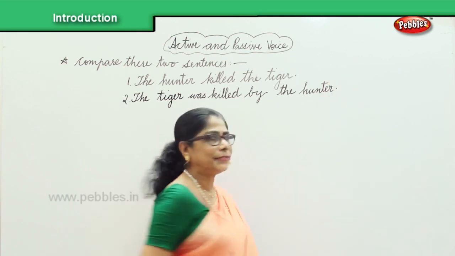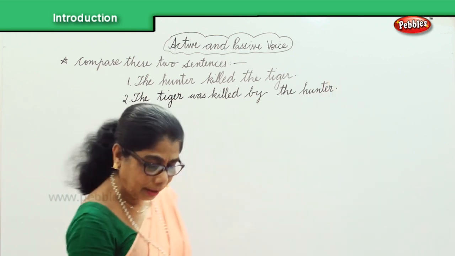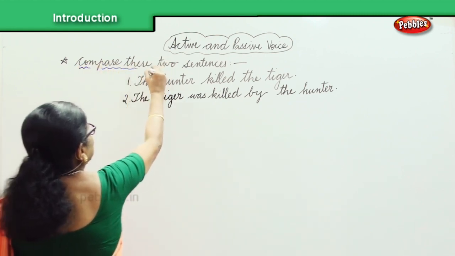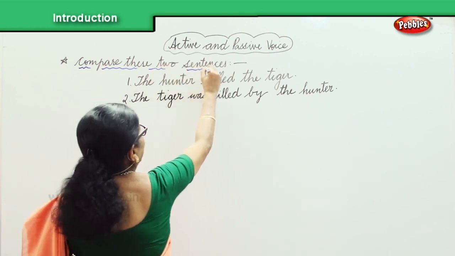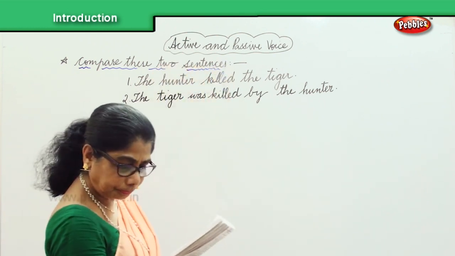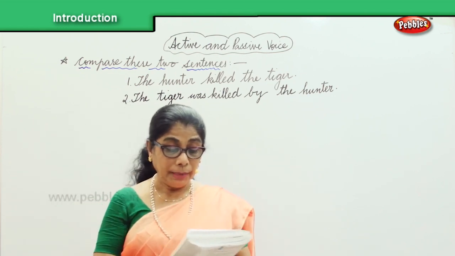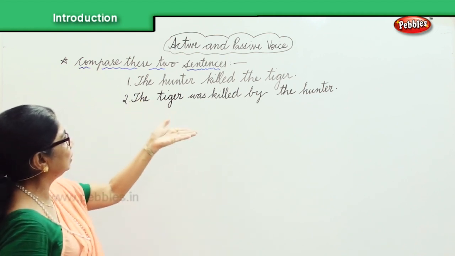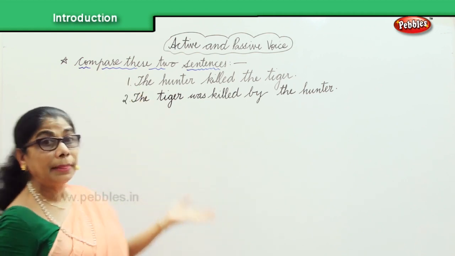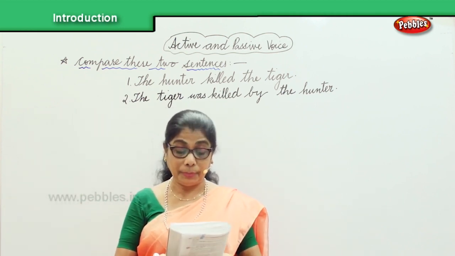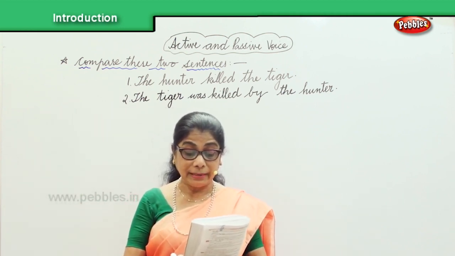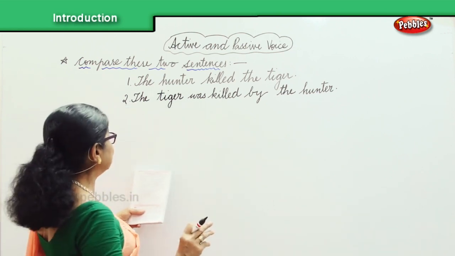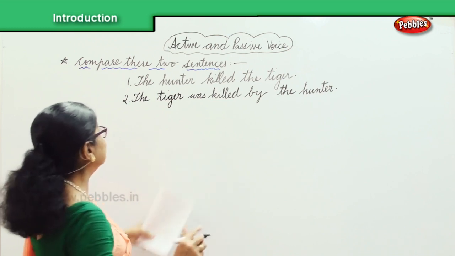So here are the two sentences for you to look at and compare and see what's happening. What's the meaning of these active and passive voices? Okay. In both these sentences, the meaning is the same. The hunter killed the tiger. The tiger was killed by the hunter. The meaning seems to be the same. Okay. In the first sentence, the subject is the hunter.